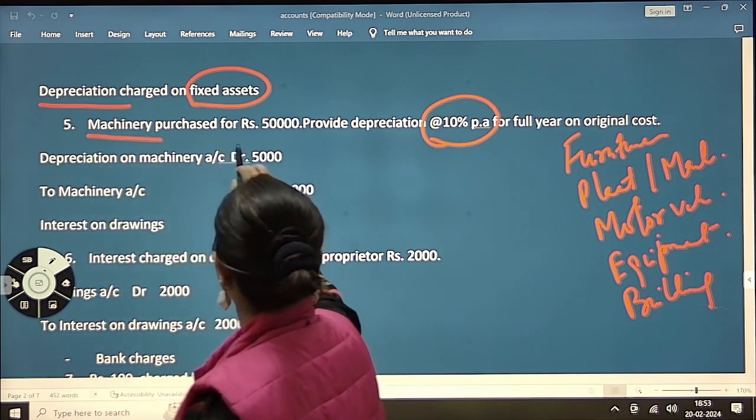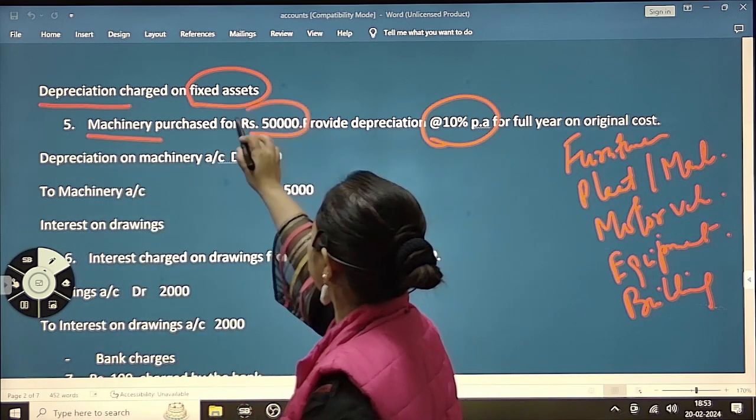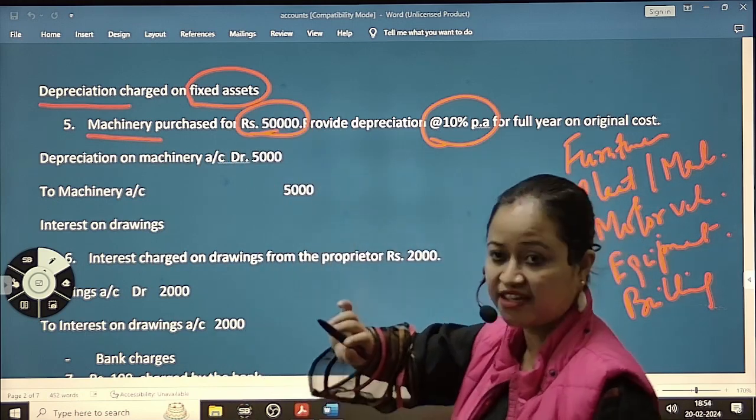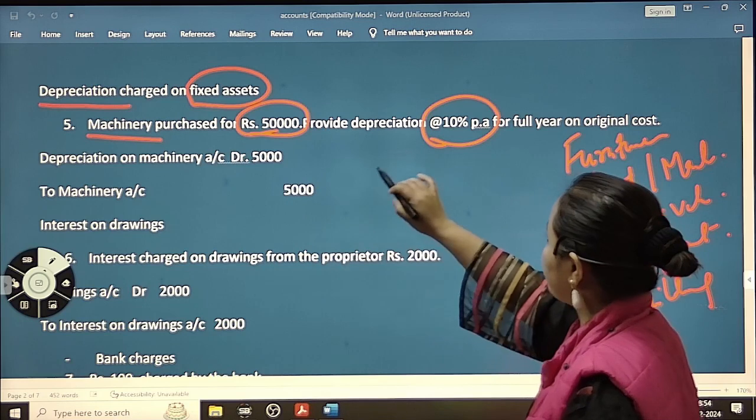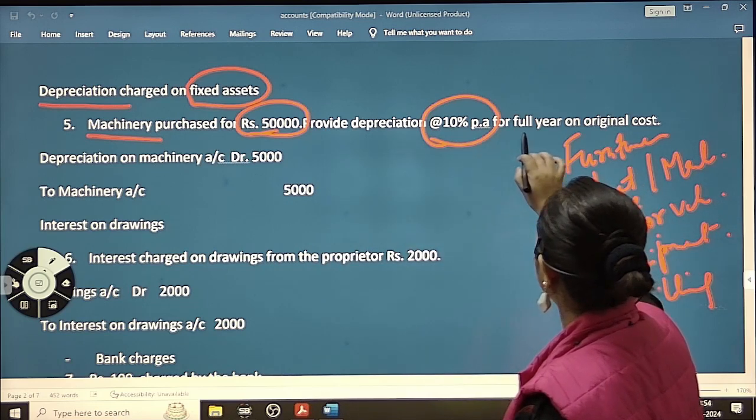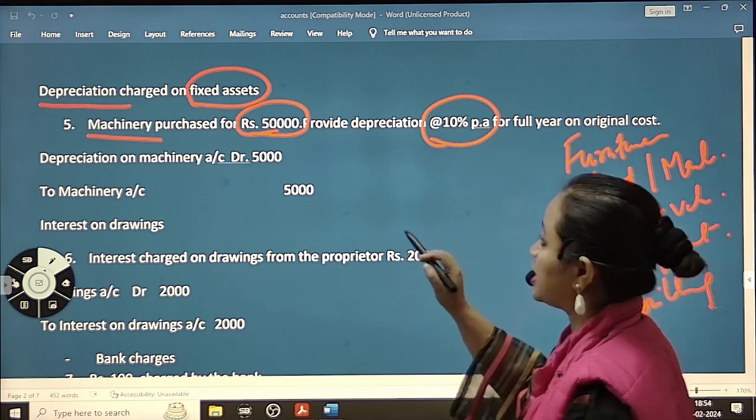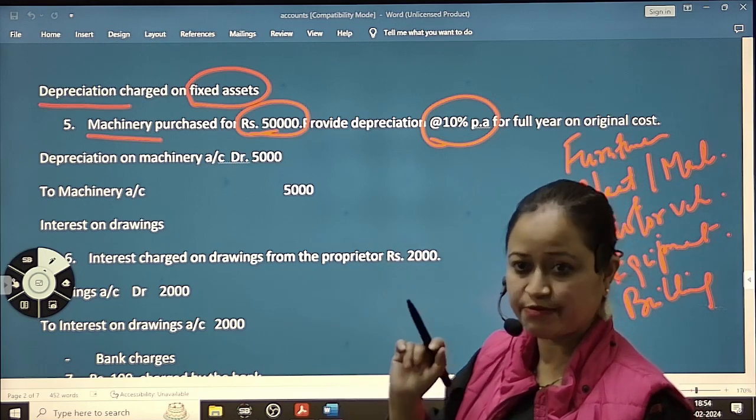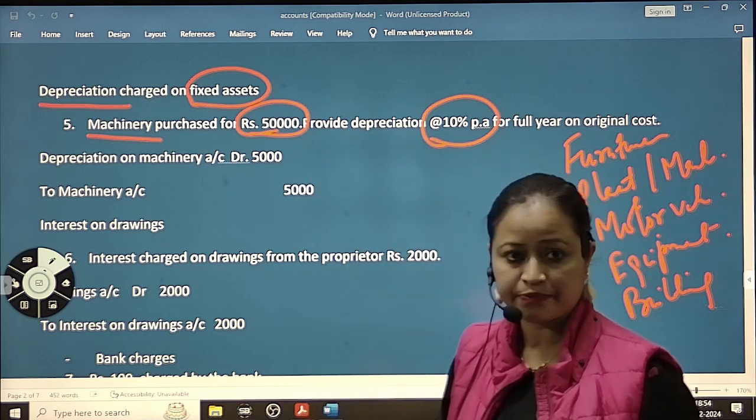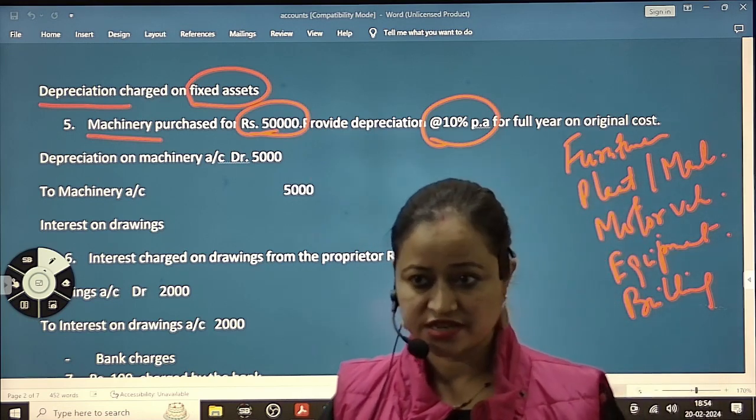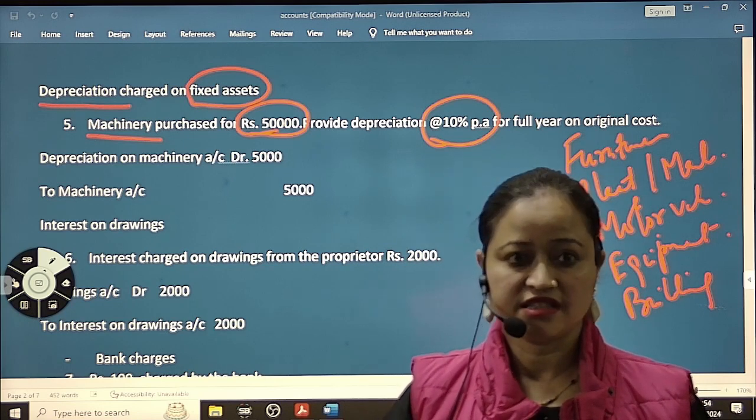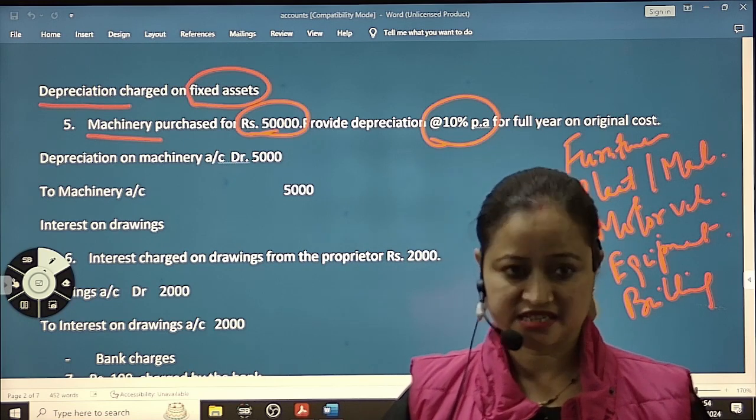So machinery purchased for 50,000. What is the value of the machinery? 50,000. So machinery was bought for 50,000, and the company is charging depreciation at 10% per annum for the full year on original cost. That is the straight line method. So what is 10% of 50,000? 5,000. Okay, so 5,000 every year the firm will deduct.